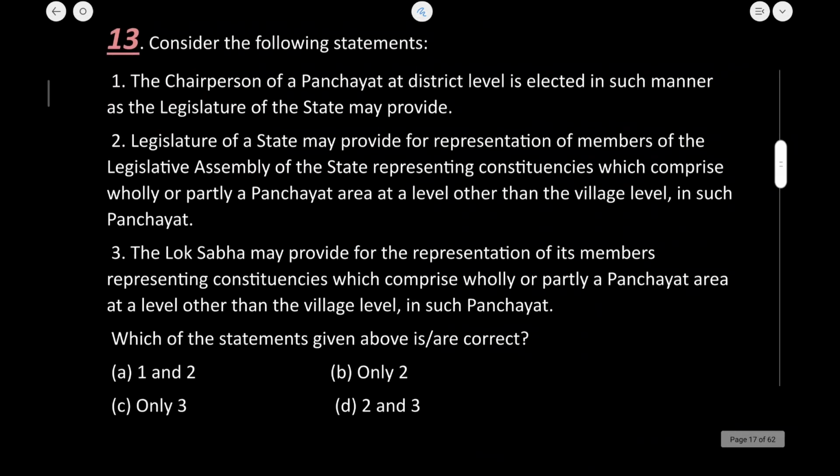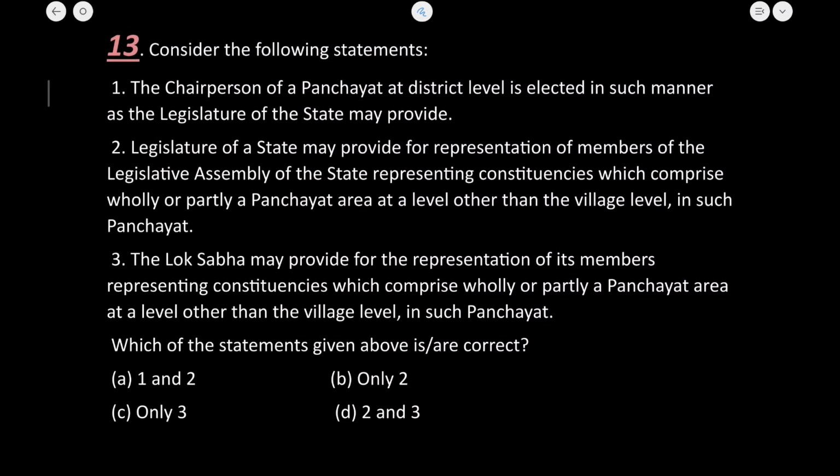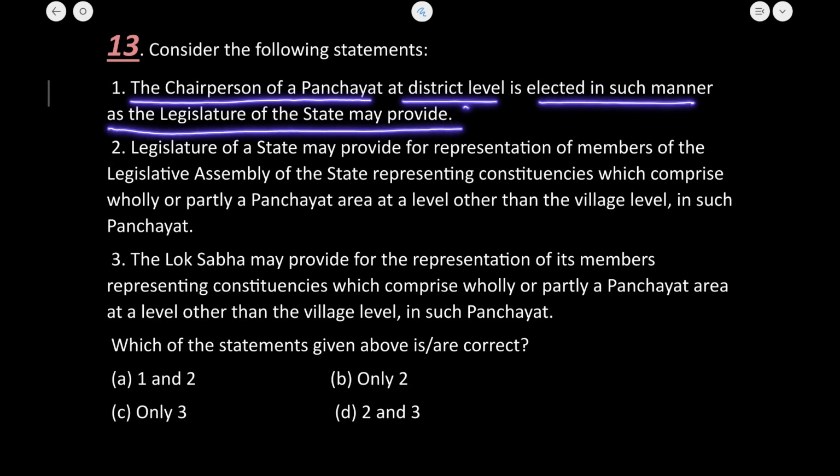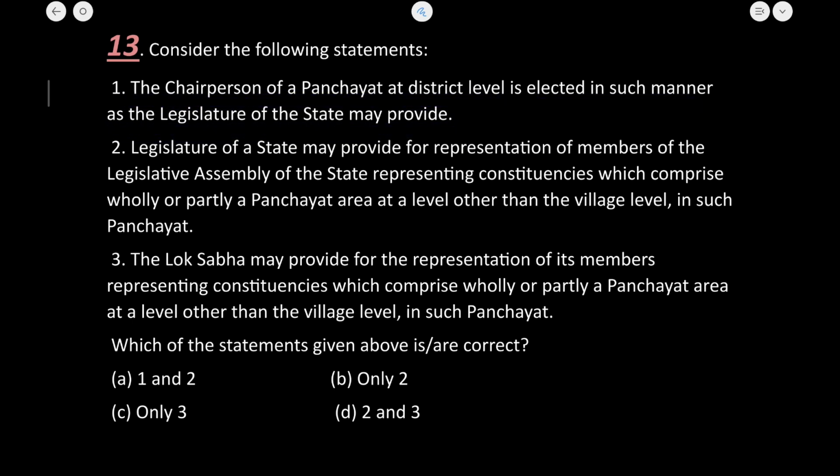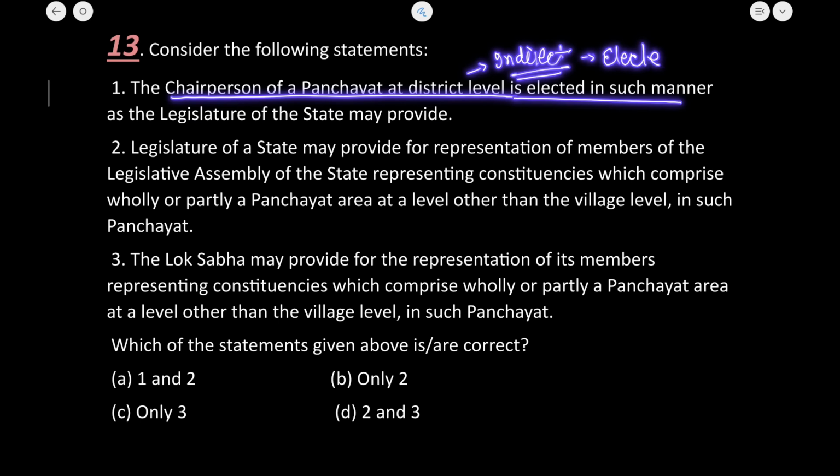Now the next question is 13. The chairperson of a panchayat at district level is elected in such manner as the legislature of the state may provide. Now, the chairperson at district level is elected indirectly. The chairperson at the district level is elected indirectly by the elected members. Okay, so the first statement is not true here.